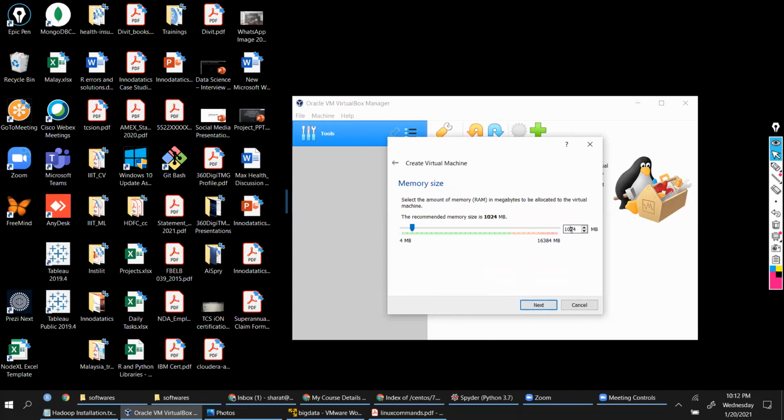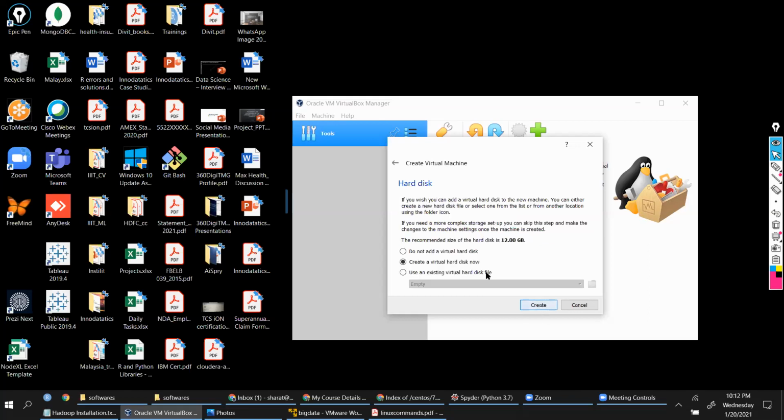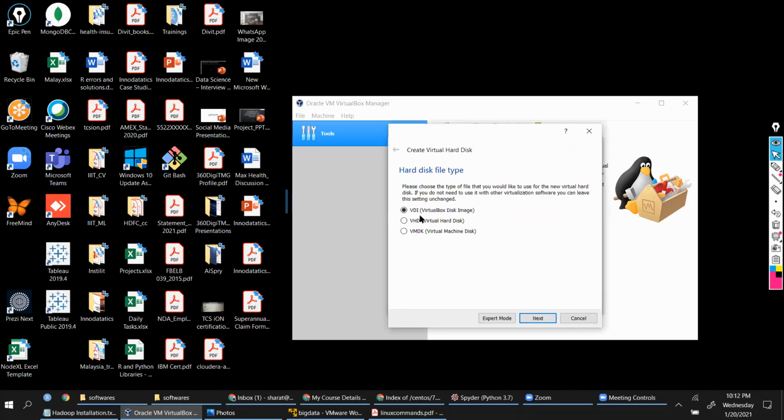Give the memory here, 4 GB or more if you have. Click next. Then it is asking to create a new hard disk. You say create a virtual hard disk now. Click create and choose VDI, VirtualBox Disk Image, and then click next.